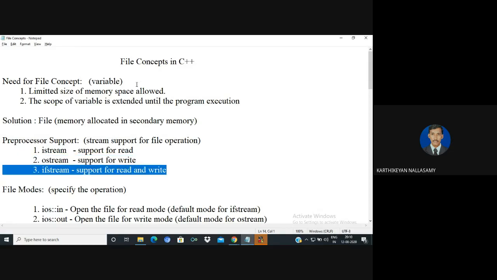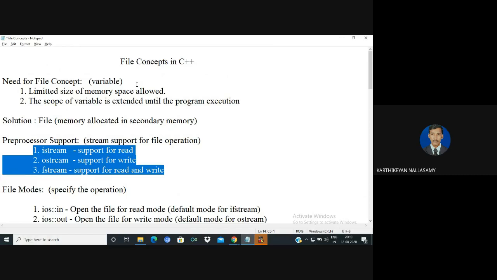If you want to perform both read and write operation, we can go with fstream. Sorry, ifstream, not ofstream. Small correction. It is fstream. So by using fstream, you can perform both read and write operation. So these are the three processes. This stream concept will be needed to perform your file operations.